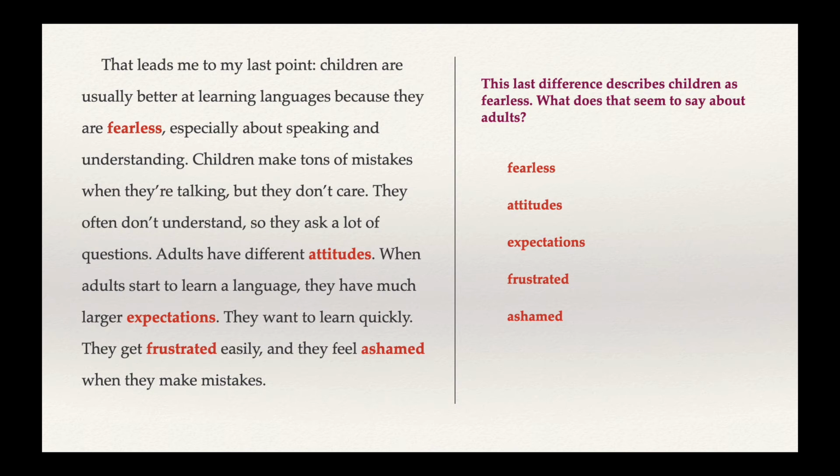You can guess what this word attitudes means. If we're talking about our emotions here, how we feel about things, it says adults have much larger expectations. So look at this word expectations and see if you can guess what it means just by looking at it. The root here is expect. Next, we have the word frustrated. They get frustrated easily and they feel ashamed when they make mistakes. So imagine what you think these words mean. They describe emotions. So how do adults feel when they are trying to learn a new language? So now let's summarize this paragraph. Tell us a sentence about what you think the main idea is, and then predict what we'll read about in the next paragraph.